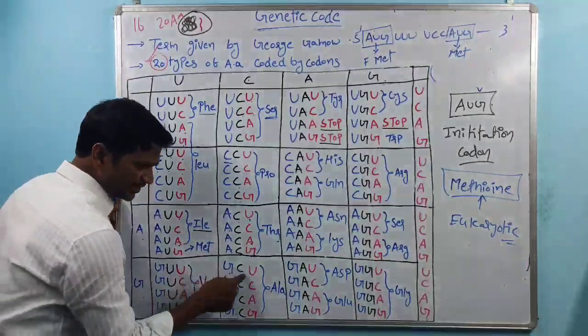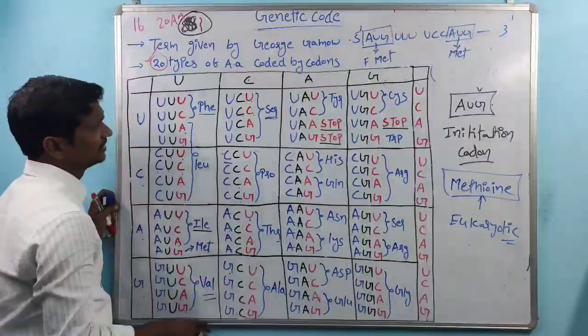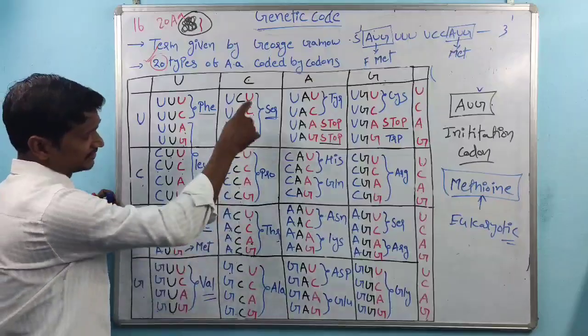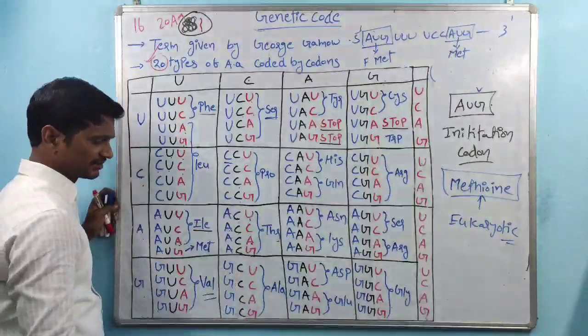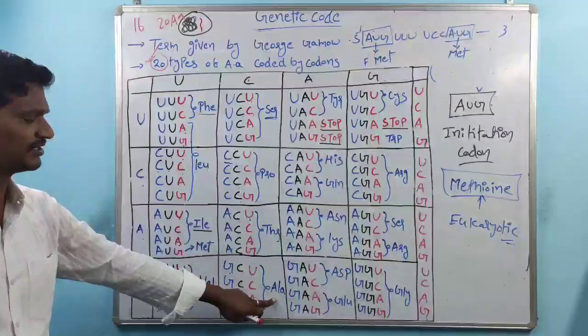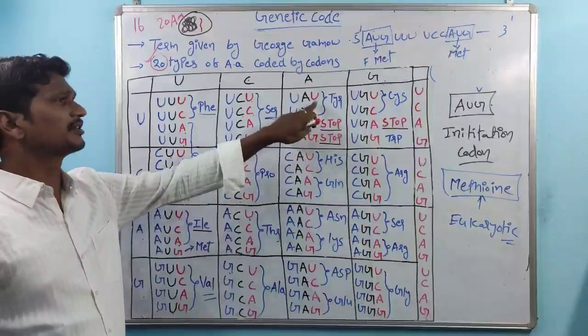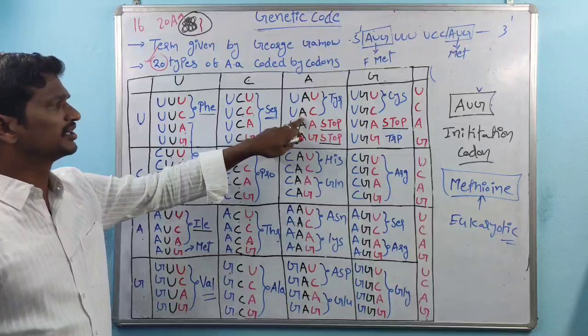Then GCU, GCC, GCA and GCG. G is the first letter, C is the second letter, and U, C, A, G are the third letters. These code for the amino acid alanine. Next are UAU and UAC.